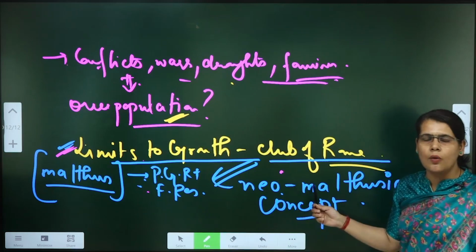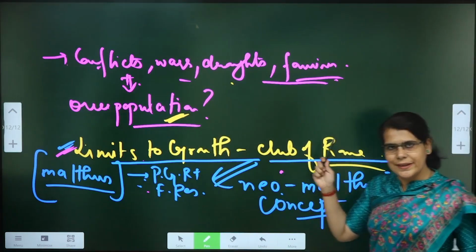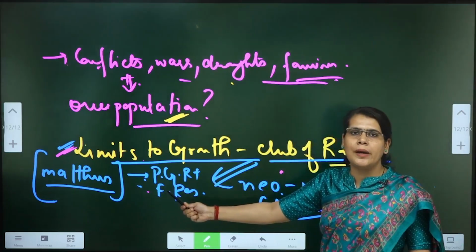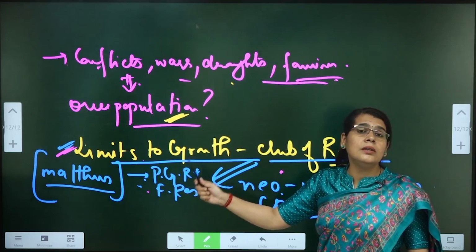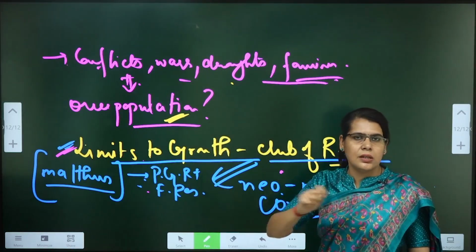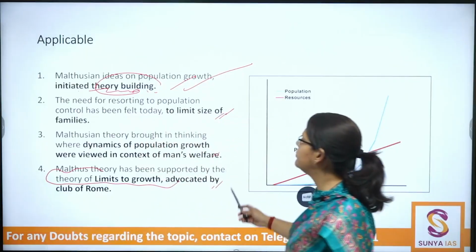It takes into account the other parameters as well. So that is a differential. But yes, it reiterates the aspect proposed by Malthus, that the population growth rates cannot be unrestricted, cannot be unchecked. There needs to be a check on that. Is this clear?